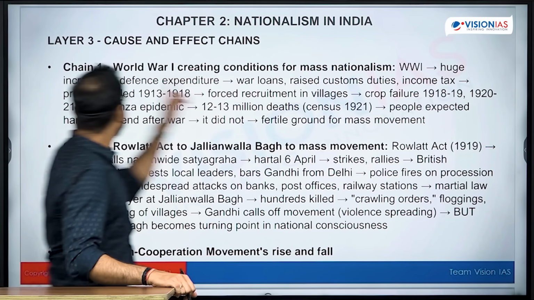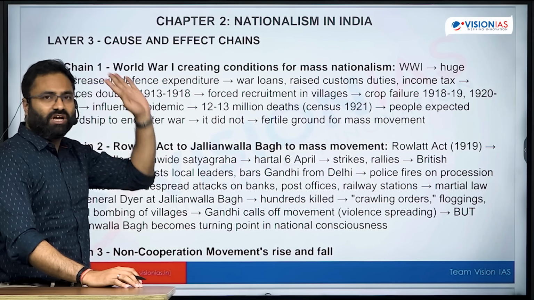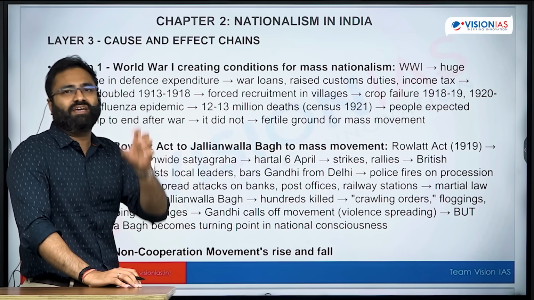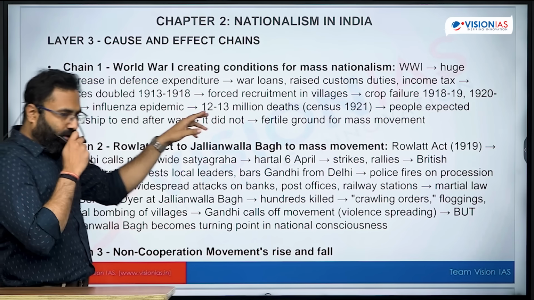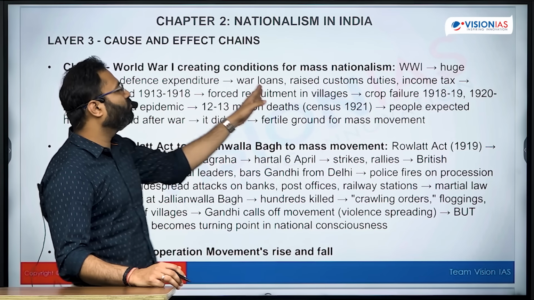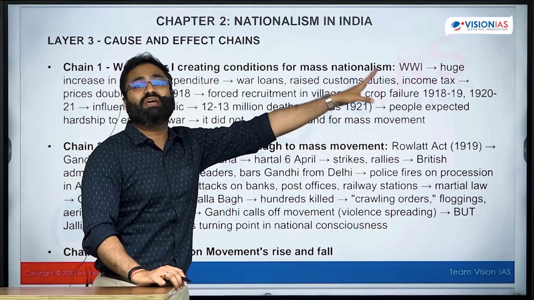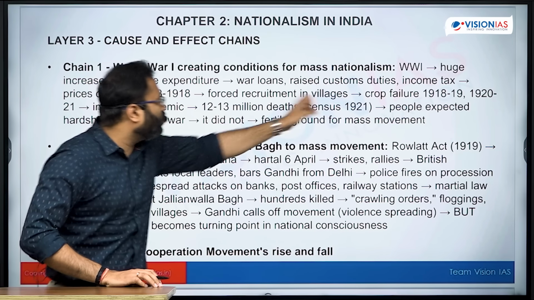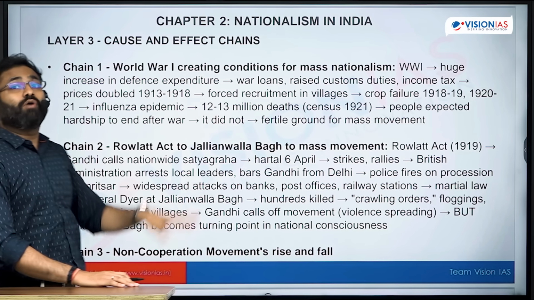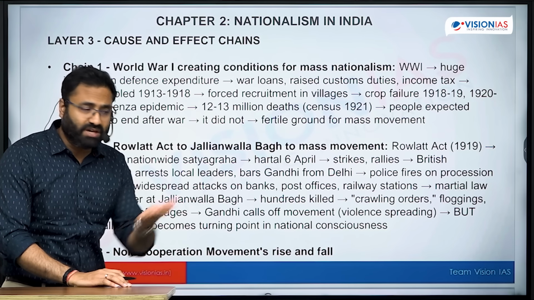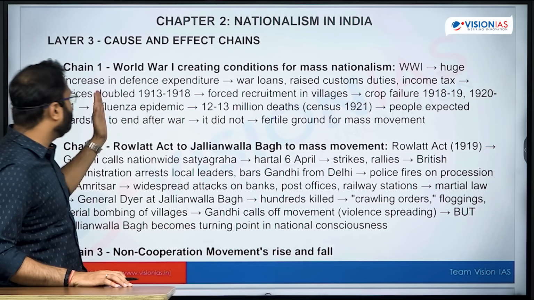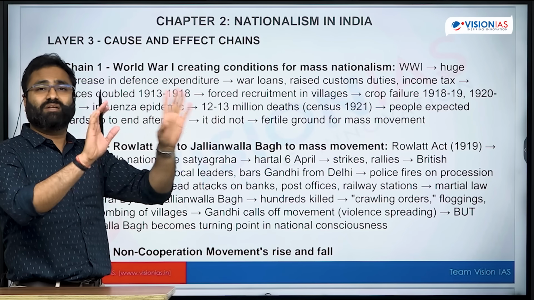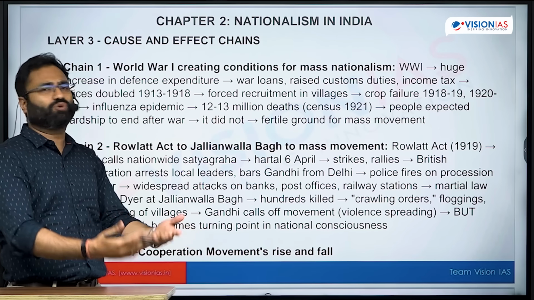World War I created a huge increase in defense expenditure. Now once defense expenditure increases, who is spending? The Britishers. Whose money are they taking? Indians' money. For that they took war loans, raised customs duty, and increased income tax. Ultimately the burden is on the common masses, who faced suffering, and from 1913 to 1918 there was a multi-dimensional rise in prices, and the suffering kept rising.